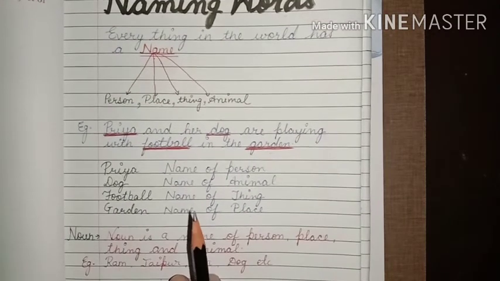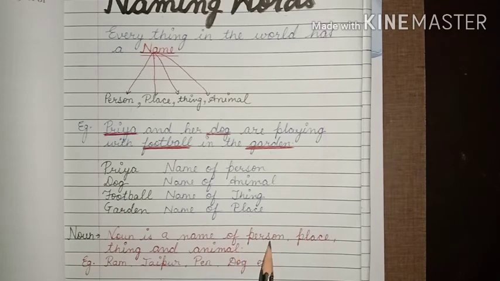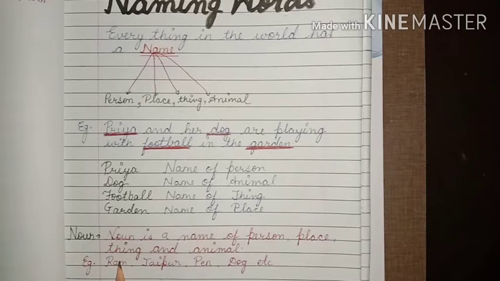So we can easily understand that noun is a name of any person, place, thing and animal. For example, Ram, Jaipur, pen, dog, etc. So, on the earth, whatever the thing, whatever the place, whatever the animal, whatever the person, those who have a name. Why do we need a name? We need a name to recognize or identify some person, some place or some animal. And all those who have a name are called noun. So, all naming words are called noun, or noun is a name of any person, place, thing and animal.